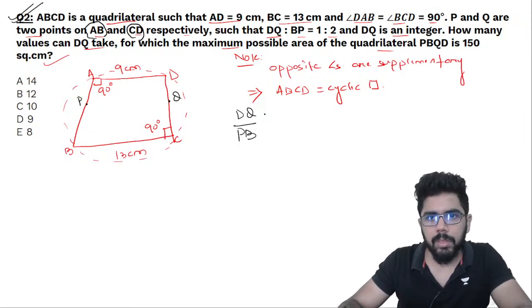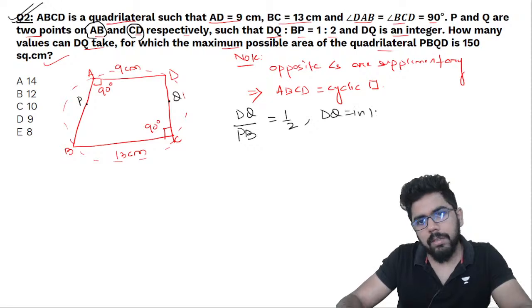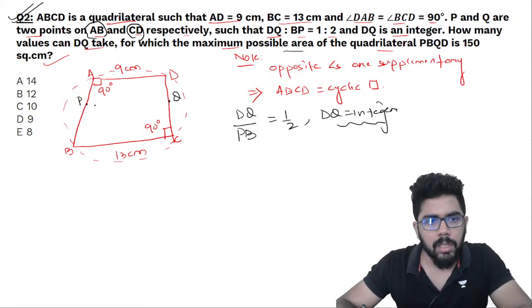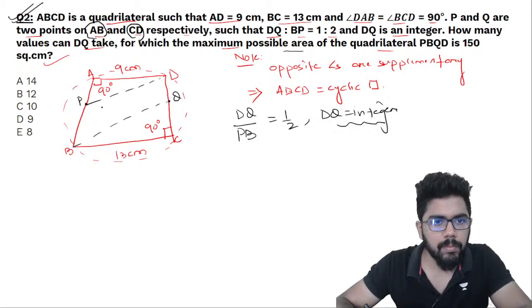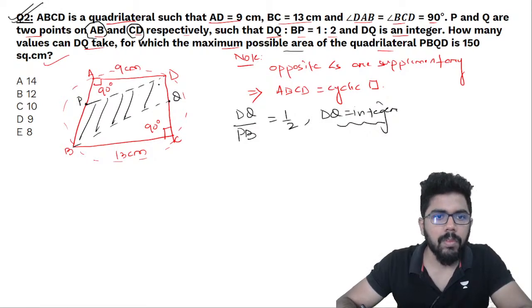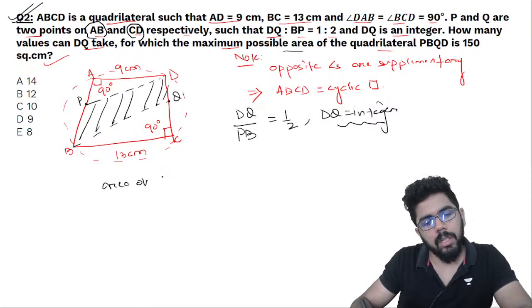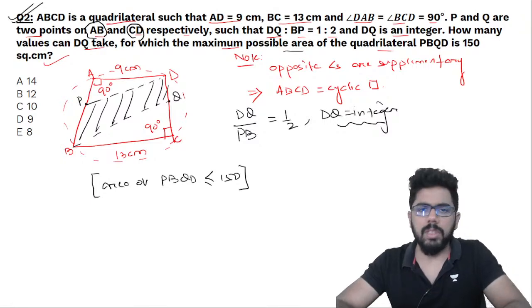So DQ is to PB is like 1:2 and also DQ side is an integer. How many values can DQ take for which maximum possible area of the quadrilateral PBQD, this area of PBQD is maximum 150. तो वो less than equal to 150 square centimeter होना चाहिए. This is what the question is.